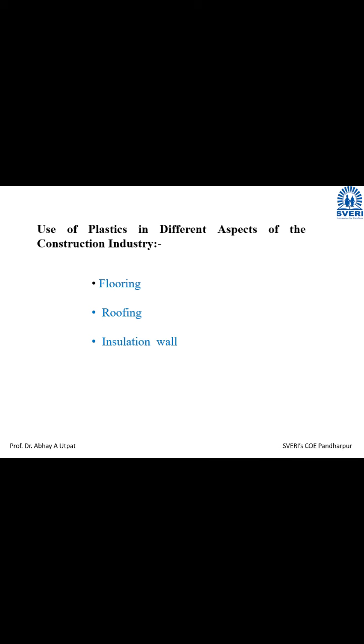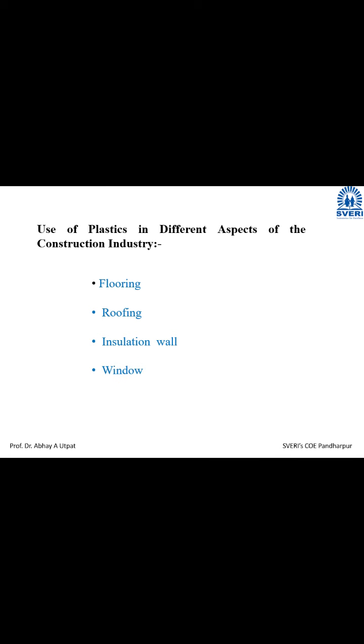I was explaining insulation wall to you under energy saving. An energy efficient room is one where the walls are insulated, so there is no impact of outer sun rays and heat inside the room. Your wall has one partition: a layer of brick outside, insulation in between, and a layer of brick inside. The insulation layer is made of plastic materials which will not carry the heat from outside to inside, and it protects the room from extra heat. That is the insulation wall.